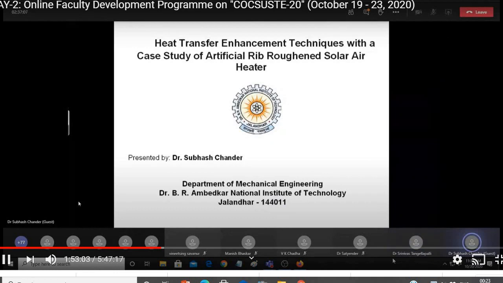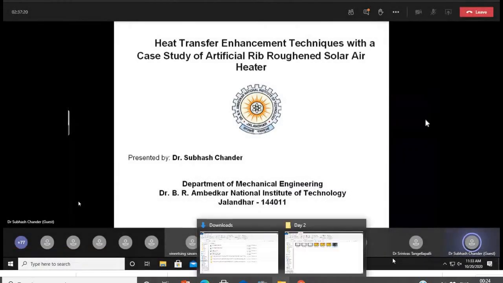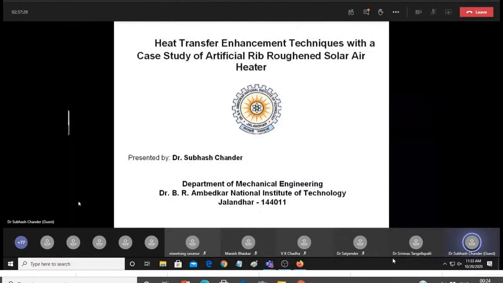The idea in case of solar energy is that we directly tap the solar energy and utilize it for some useful purpose. So there the performance of the device plays a very vital role. I am going to discuss with you in my presentation the different techniques which we can employ for enhancing the performance of any solar device or solar air heating device, or in general any device which is basically transferring the heat from one zone to another zone.